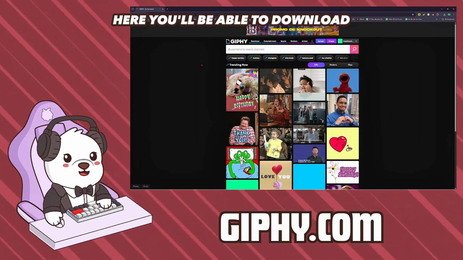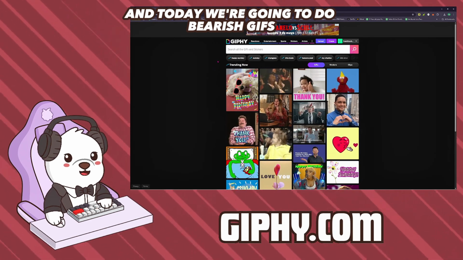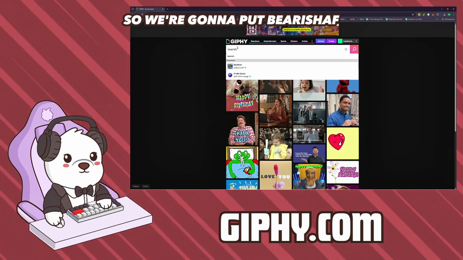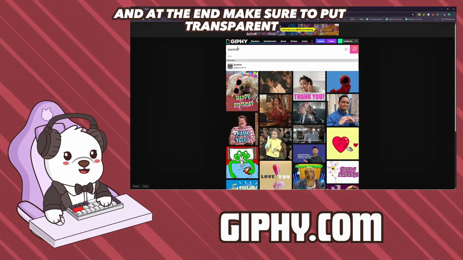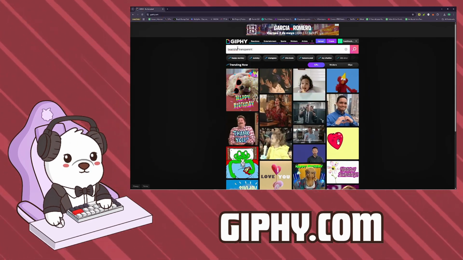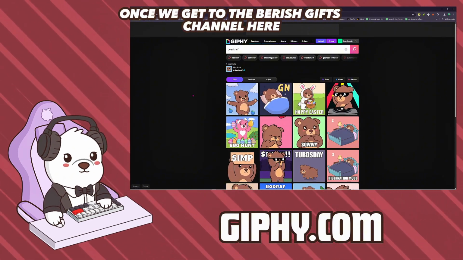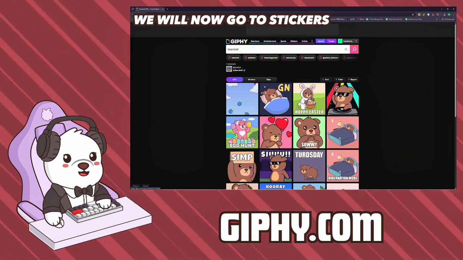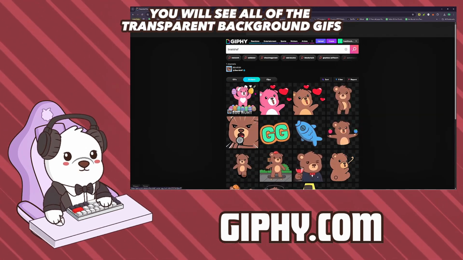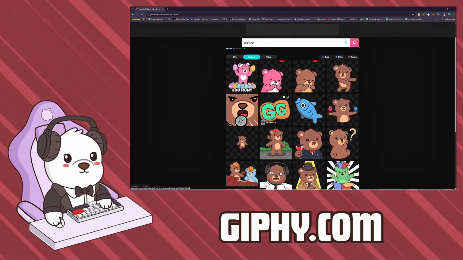Here, you'll be able to download millions of different types of GIFs. And today, we're gonna do Bearish GIFs. So we're gonna put Bearish AF, and at the end, make sure to put transparent. Once we get to the Bearish GIFs channel here, we will now go to stickers. From here, you will see all of the transparent background GIFs that Bearish has.